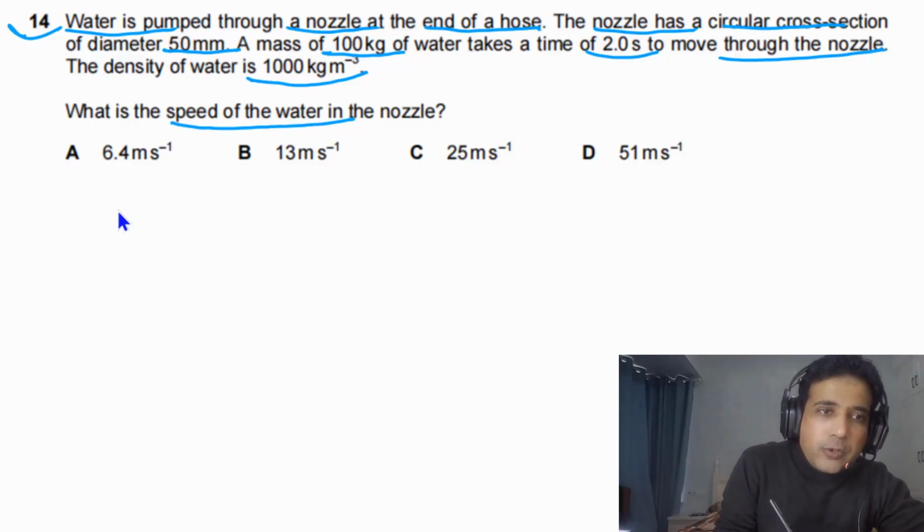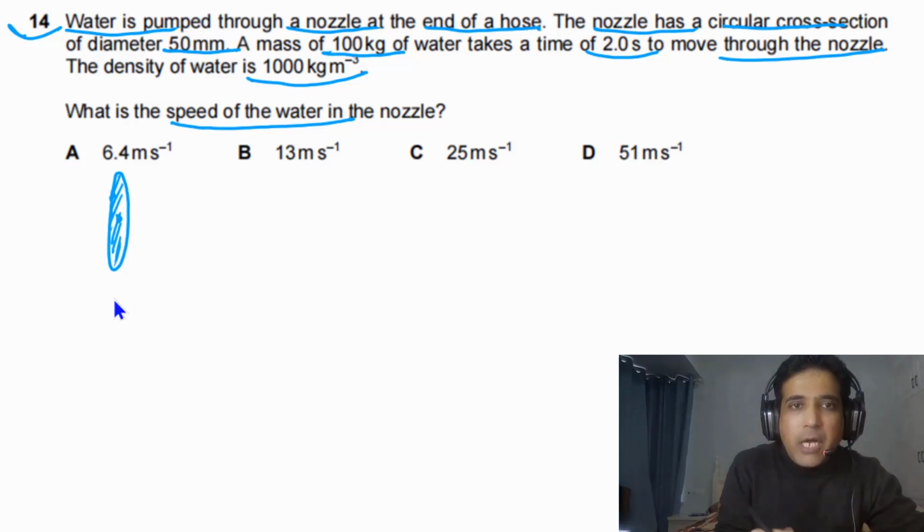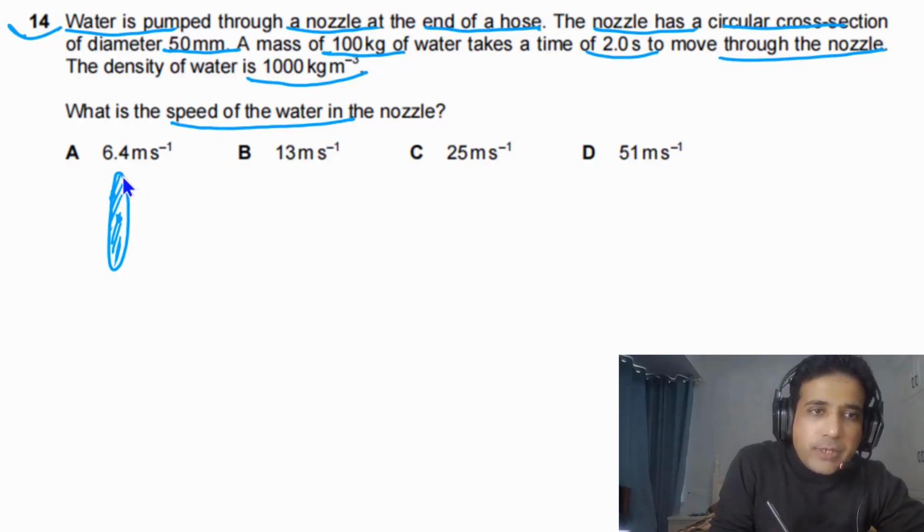Now, first of all, we can sketch the circular cross section. Imagine that this is the circular cross section and water is passing through this nozzle. If you look at this cross sectional area, for 2 seconds, how much water has passed? 100 kilograms has passed. Now we can extend this one.